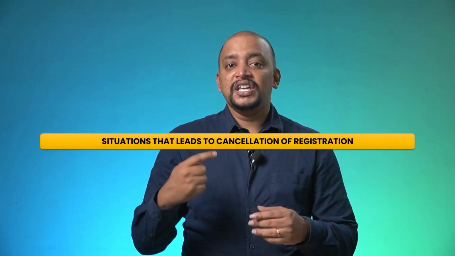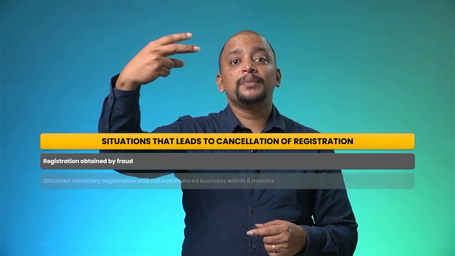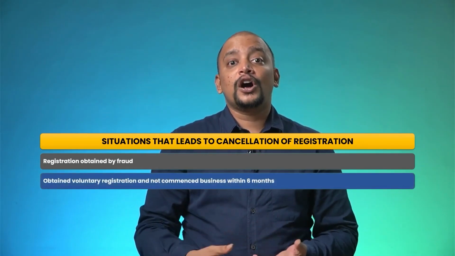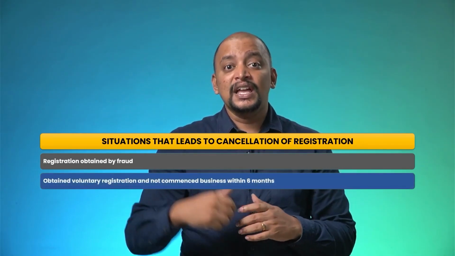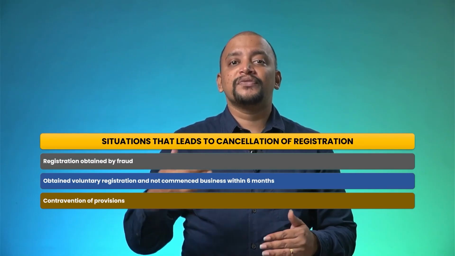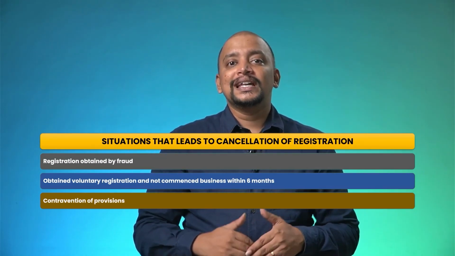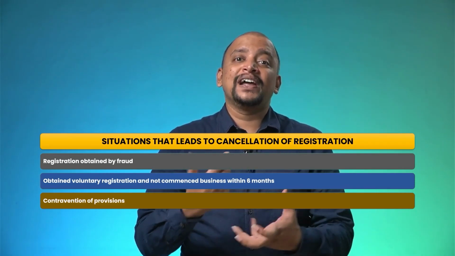Already there were 5 situations where the proper officer suo motu can initiate cancellation of registration. What were those 5 situations? Number 1, if registration has been obtained by fraud. Number 2, you have got the registration voluntarily but not commenced business within 6 months. Or number 3, contravention of provisions of the act or rules. And the next 2 are related to non-filing of returns.